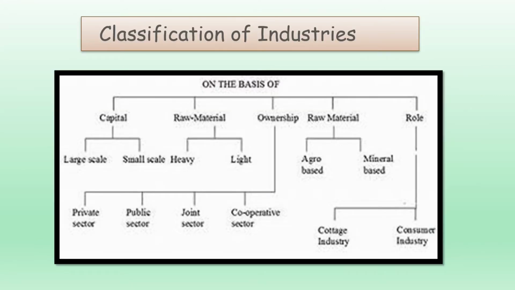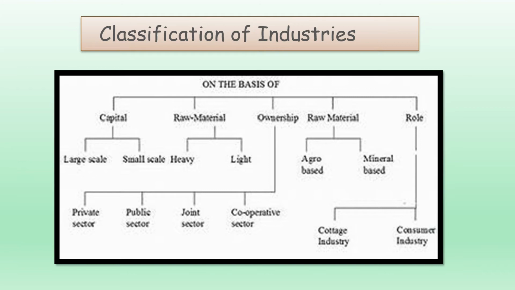Now let's look into the classification of industries. Industries can be classified into several groups. A brief account is given below. On the basis of raw materials, it can be divided into agro-based industries and mineral-based industries. According to their main roles, it can be divided into basic industry, cottage industry or consumer industry. On the basis of capital invested, large-scale industry and small-scale industry.